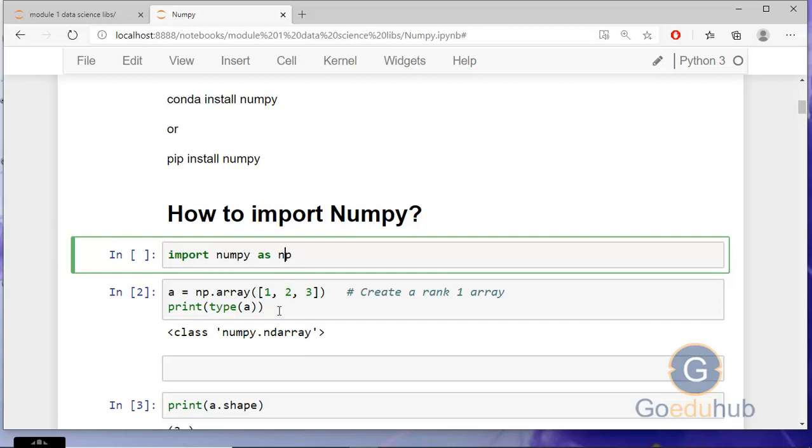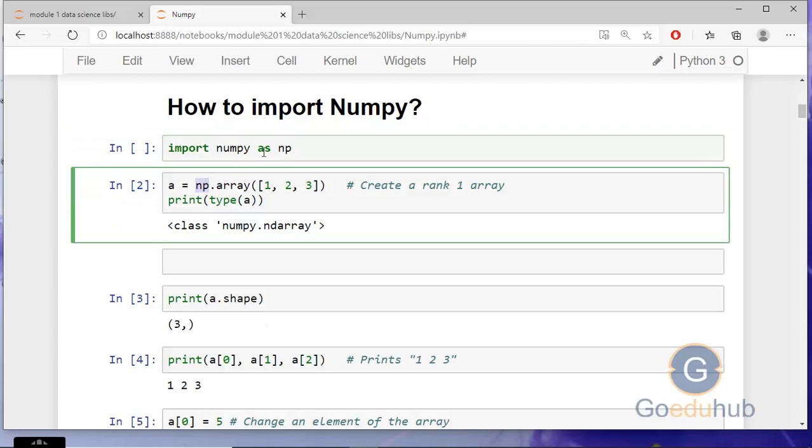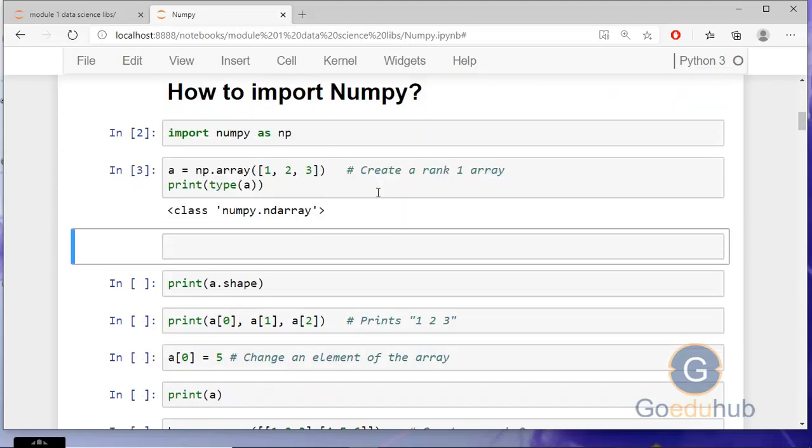Now I am taking an example of how to create NumPy arrays. We can create a NumPy array with np. This is the object of NumPy. We can access all the functions through np, and there is the inbuilt function called array, np.array. Inside this function, I am passing a list of similar data type, generally numerical data: 1, 2, 3. I am creating a 1D array. Now you can check the type of a, and it will say it is an ndarray. So we have created a NumPy array, and you can see the type of the array is ndarray.